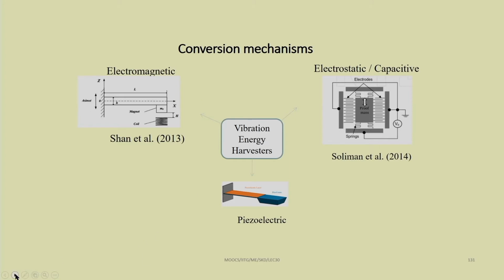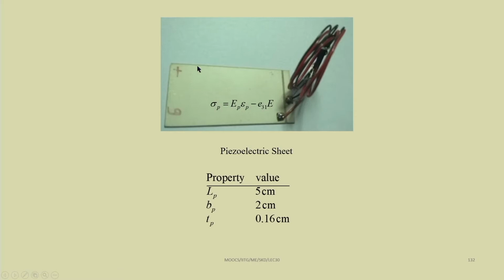the energy. So, this is a typical piezoelectric slab. In this piezoelectric sheet, the property, for example, is a length of 5 cm, width 2 cm and thickness equal to 0.16 cm. This patch we have purchased and it has been used in our experimental setup for harvesting this energy.